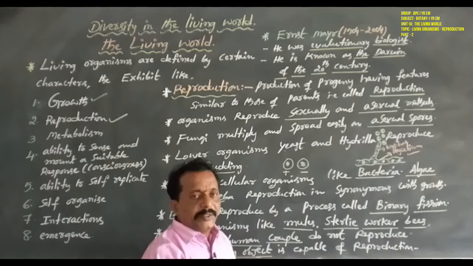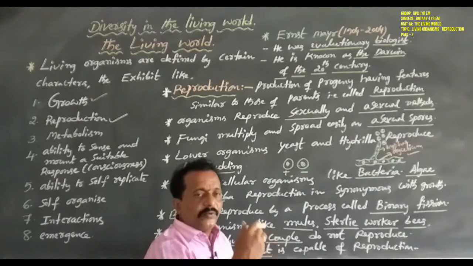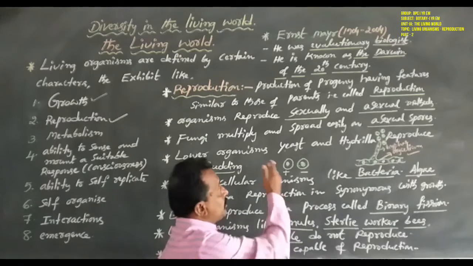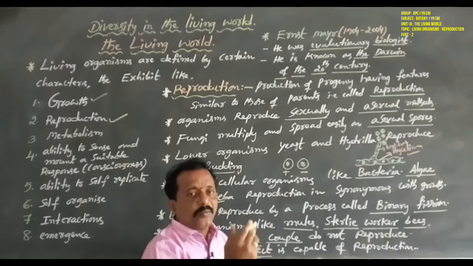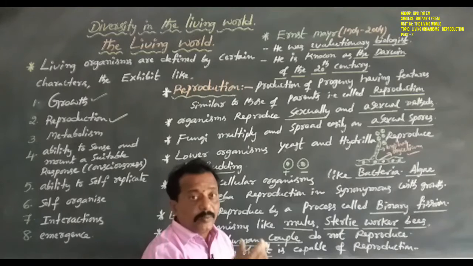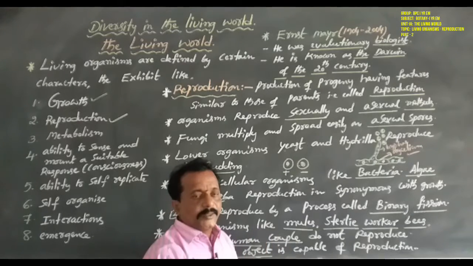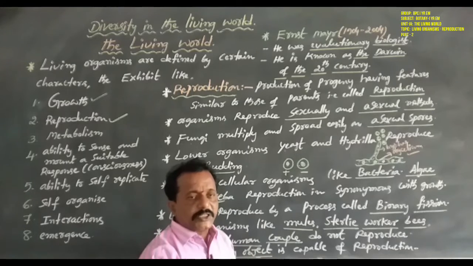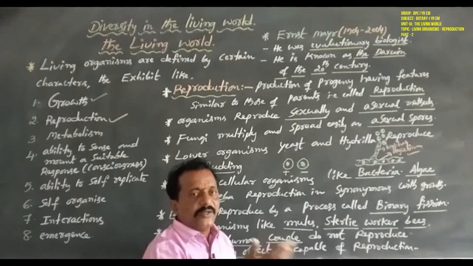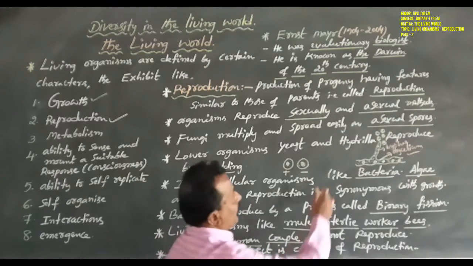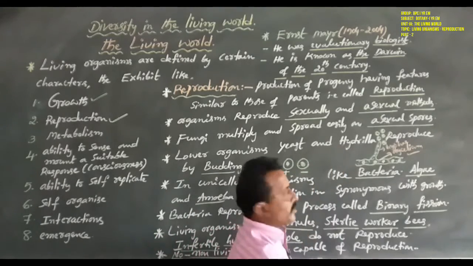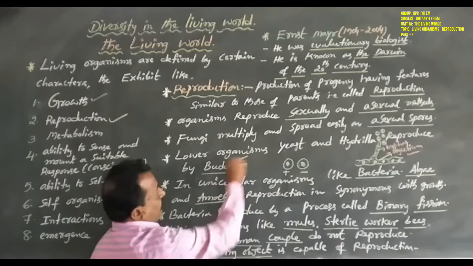It is used in making bread and wines. Yeast, whose common name is Saccharomyces cerevisiae, is used in the bread industry and the alcohol industry to prepare wines, brandies and whiskies. And hydrilla, a hydroponic plant, reproduces by budding.